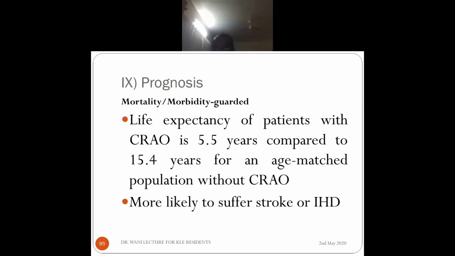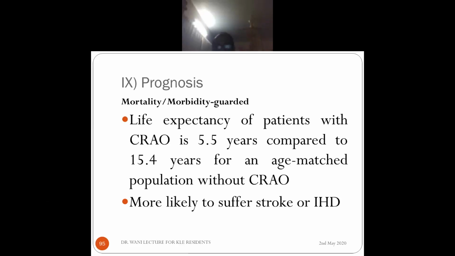Even if you can't see, what I want to tell is, suppose a patient develops CRAO. Now you leave him just like that without doing anything, and compare him with a patient who doesn't have CRAO. His average life is only about 5.5 years, whereas those without CRAO, age matched, live about 15 years.